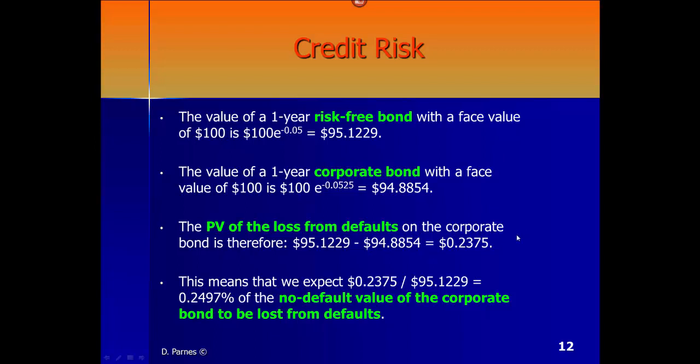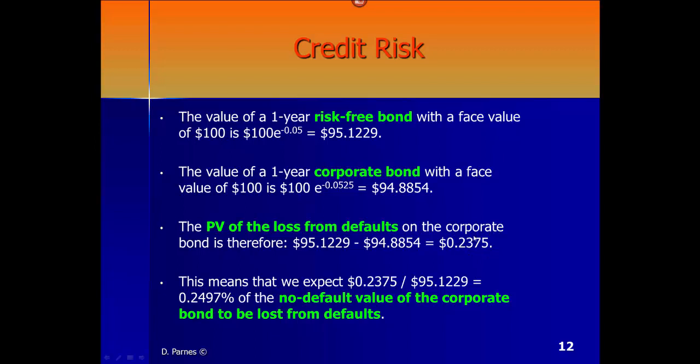So the present value of the loss from defaults on this corporate bond is the gap between the two. The gap between them two is the present value of those defaults. It is 95.1229 minus 94.8854, which is roughly speaking 24 cents. It is $0.2375. This is the present value of the loss that is expected from the default.